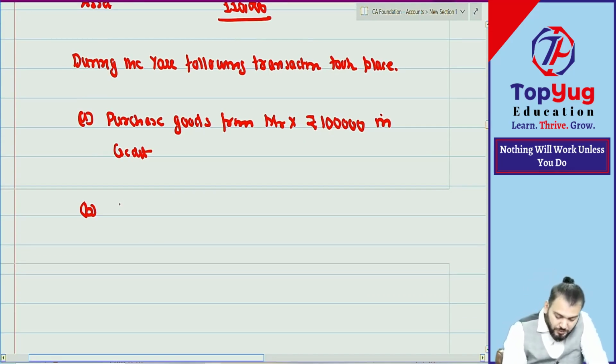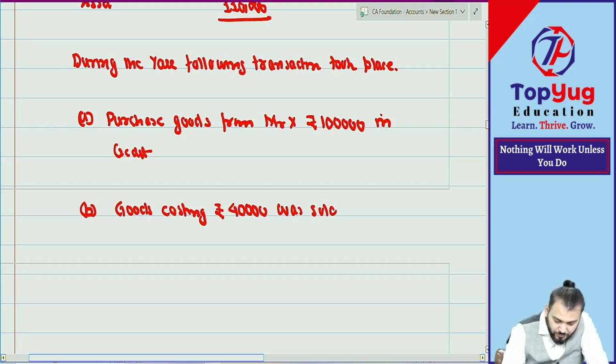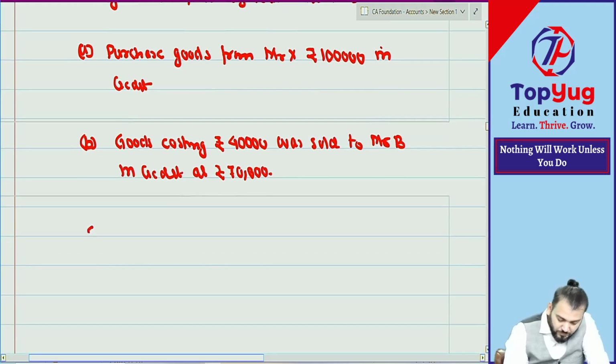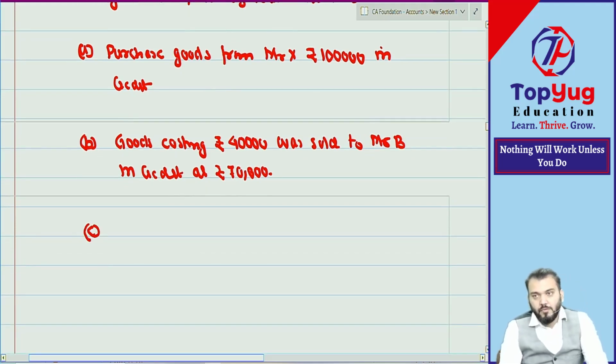Understood? Then goods costing rupees 40,000 was sold to Mr. B in credit at rupees 70,000. Understood.